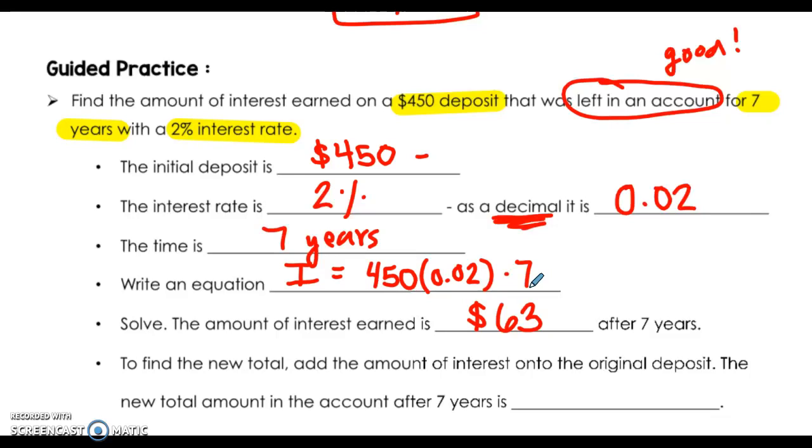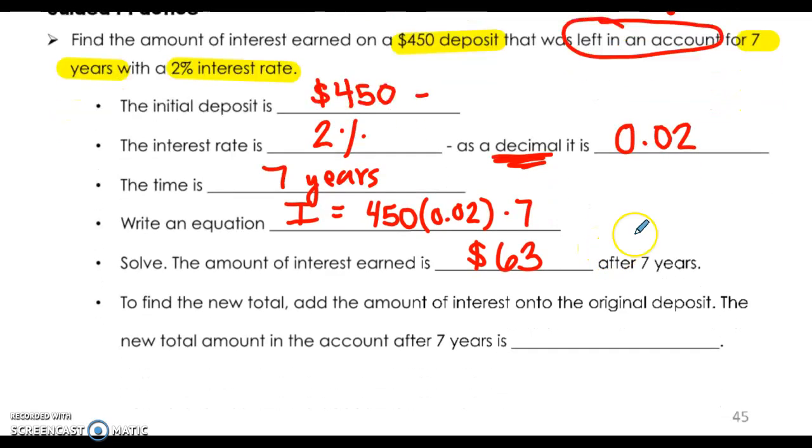And you might say, well, that's not really a lot of money, Mrs. Reiner. $63, that's not very much. But again, you didn't do anything. You just had to deposit $450 in, and you didn't touch it, and you just made $63 after 7 years. So because this is the good interest, we just let our money sit here.